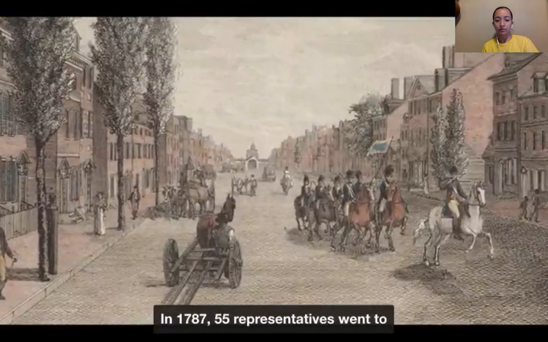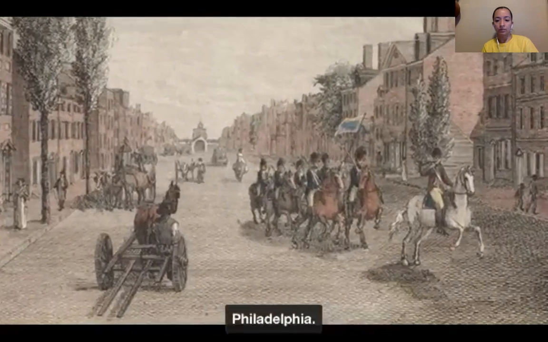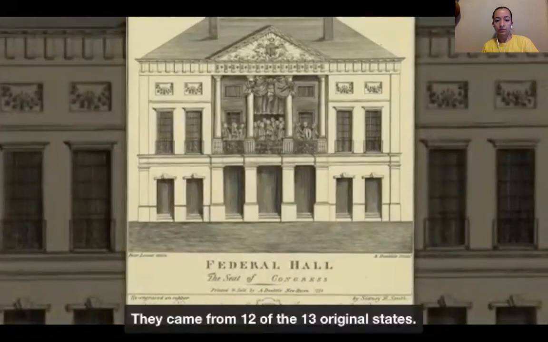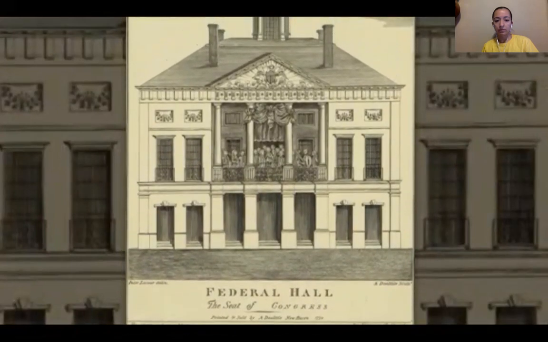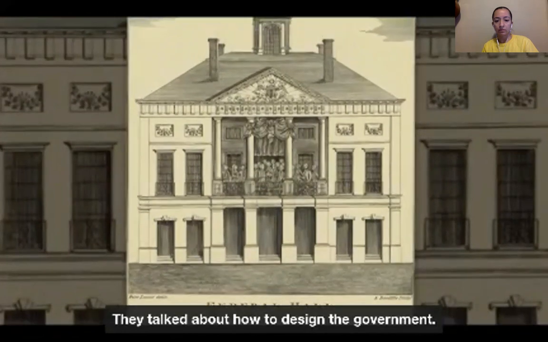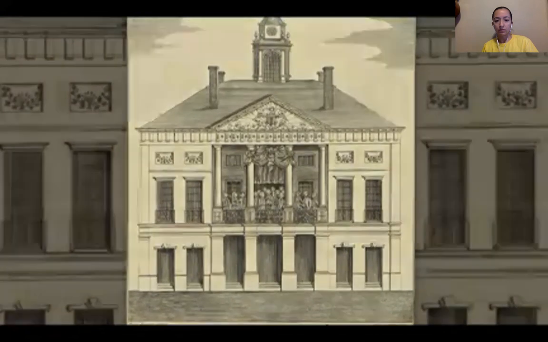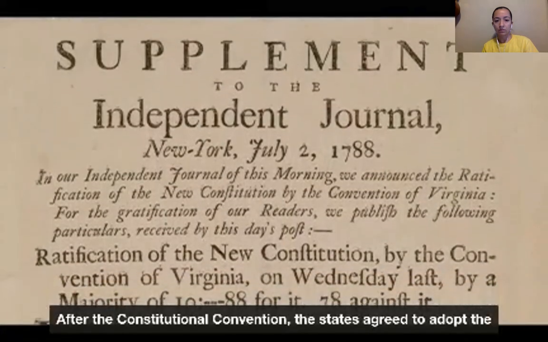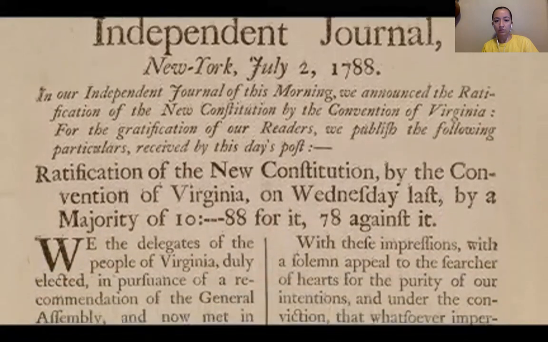In 1787, 55 representatives went to Philadelphia. They came from 12 of the 13 original states. They talked about how to design the government. They wrote the Constitution. After the Constitutional Convention, the states agreed to adopt the Constitution.